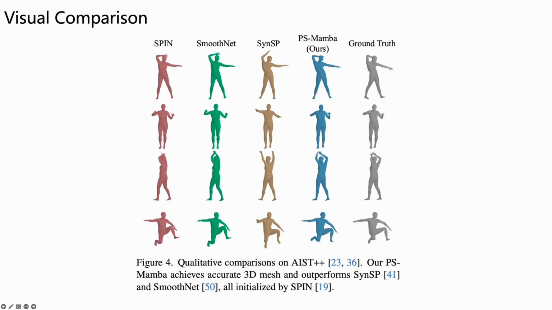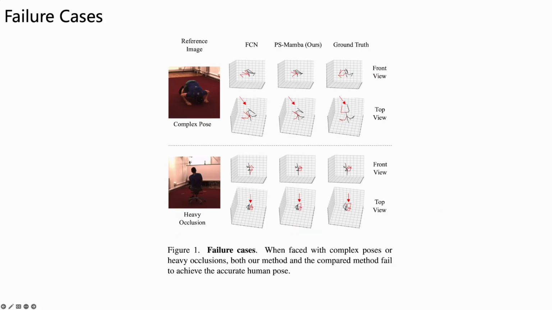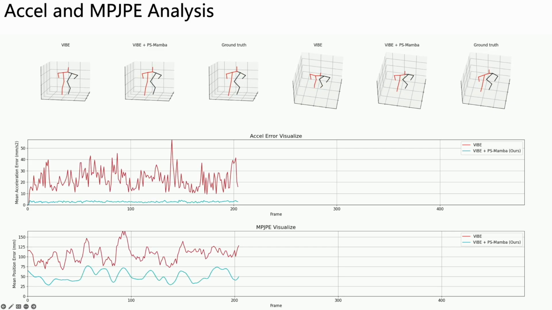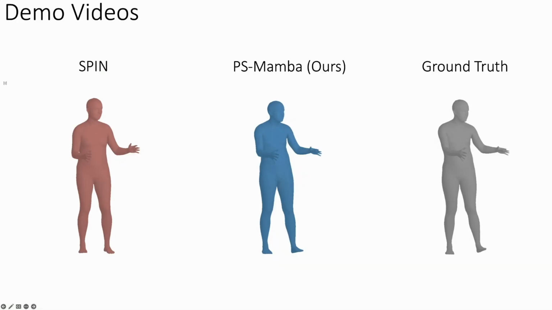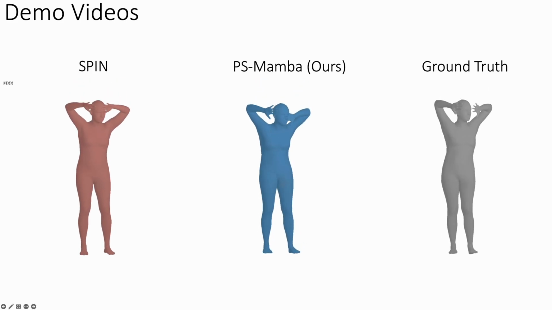Qualitative comparisons on AIST++. Our PS-Mamba achieves accurate 3D mesh and outperforms SynSP and SmoothNet. We compare our method to FCN on the Human3.6M dataset. When faced with complex poses or heavy occlusions, both our method and the compared method fail to achieve the accurate human pose. There is an analysis of XL and MPJPE. SmoothMamba achieves both smoothness and accurate pose estimation. Demo videos: our PS-Mamba outperforms other methods in mesh accuracy on AIST++.